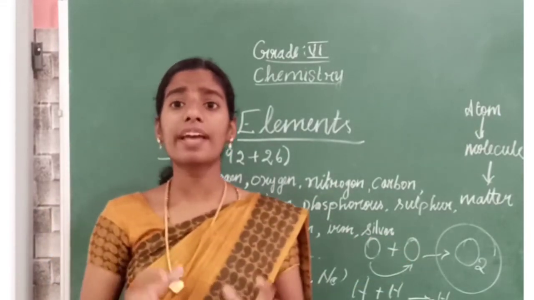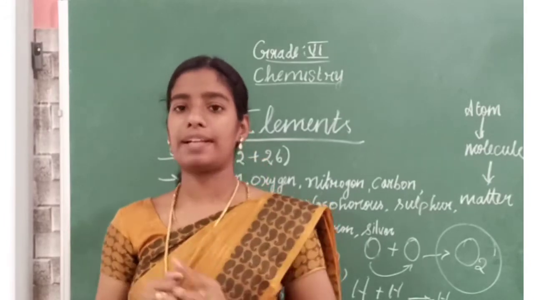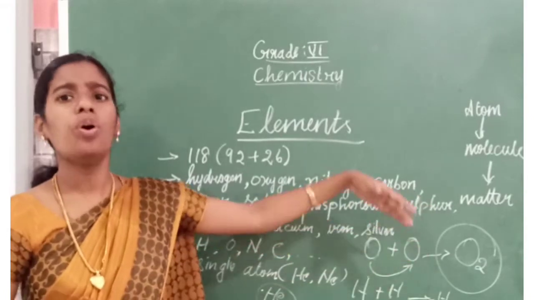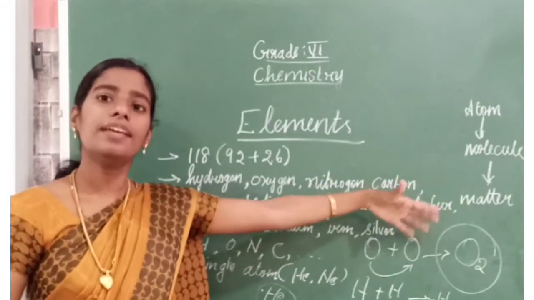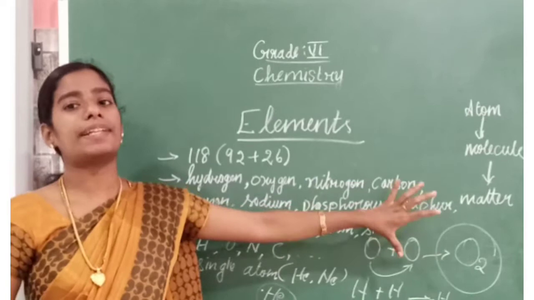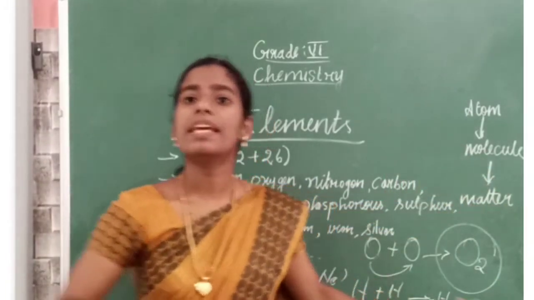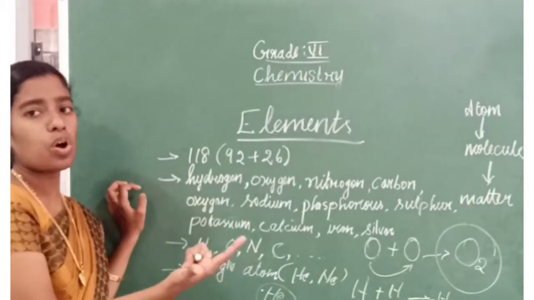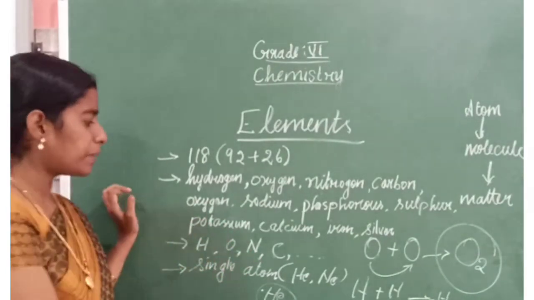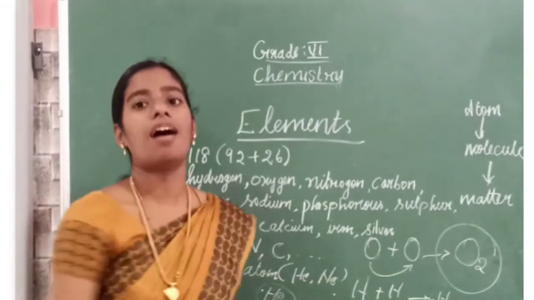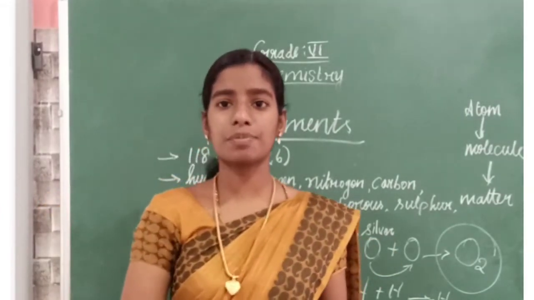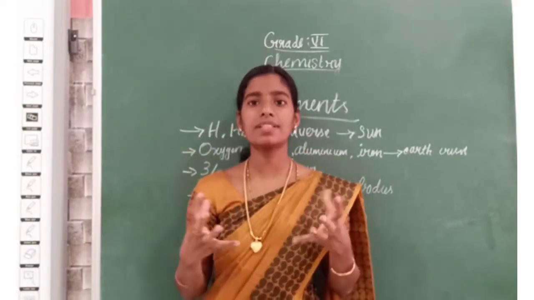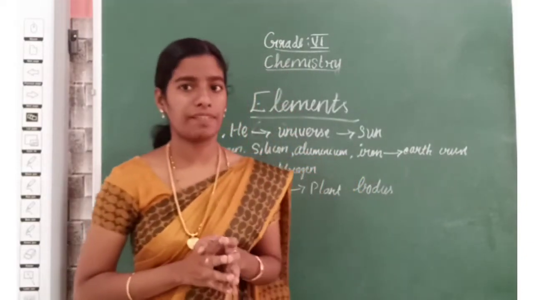Helium molecule has only one helium atom. Actually, molecule means one or more of the same type of atoms combine to form molecules. In some cases, a single atom can also form a molecule, for example helium and neon. Clear this much? And some of the properties of some elements are given. What are they?